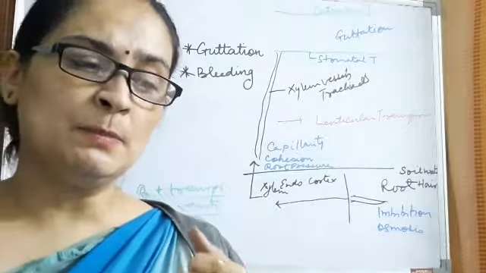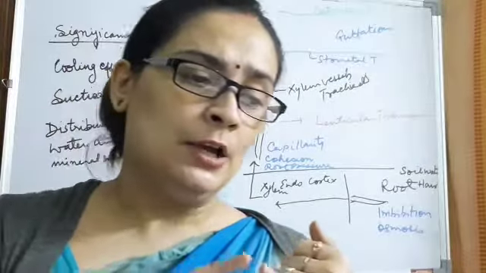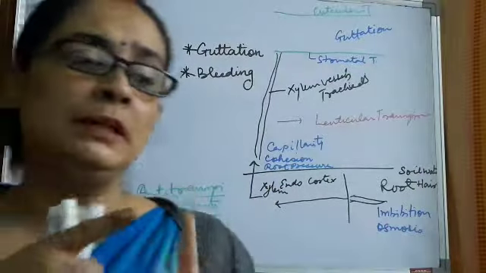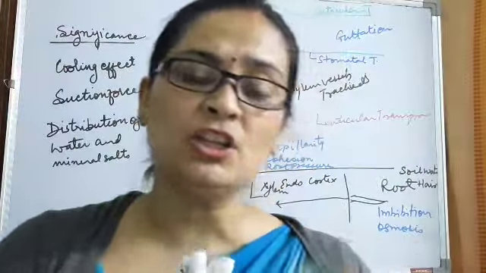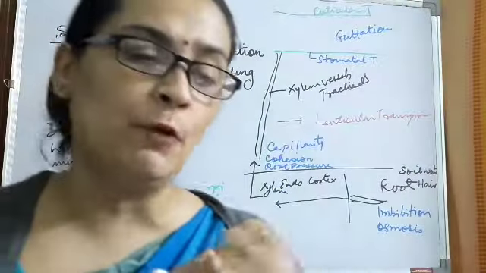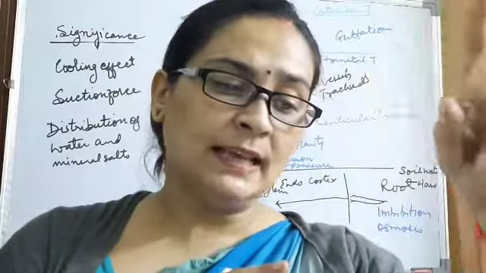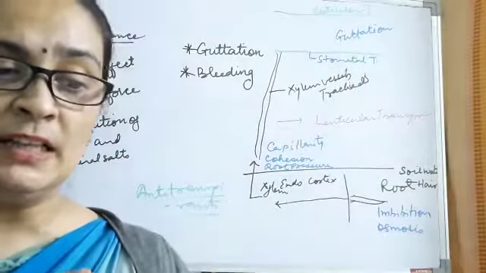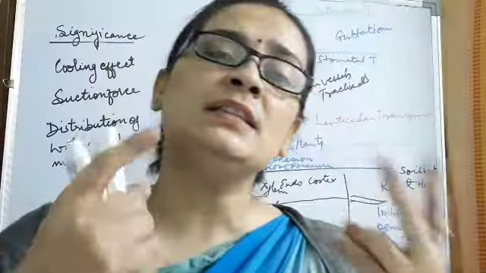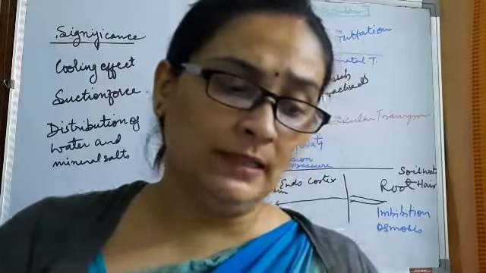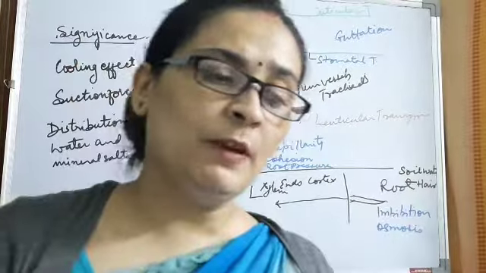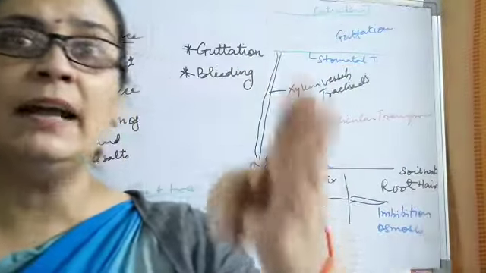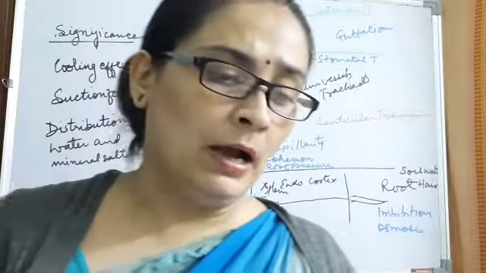So on what bases can we differentiate? Transpiration is water loss in the form of what? Water vapor. Guttation is in what form? Water droplets. That is the first point of difference. Second, in transpiration pure water only changes into water vapor, whereas in guttation the water that is lost contains some salts also in that solution. Third, water vapor is lost in transpiration through stomata, cuticle or lenticels, whereas in guttation it is lost through hydathodes.